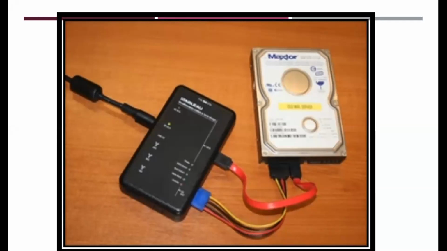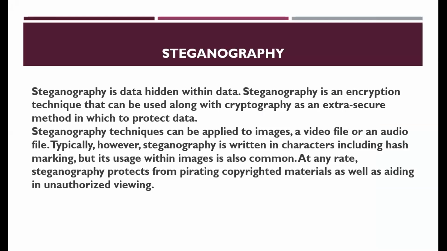Okay, so we will see. This is a hardware. Hardware and software both are used. If you are using a software write blocker, yes, you have to plug the computer pin to the software, and by using a hardware write blocker, you have to just plug the computer pin towards the hardware write blockers, right? So we'll see another one, that is steganography.